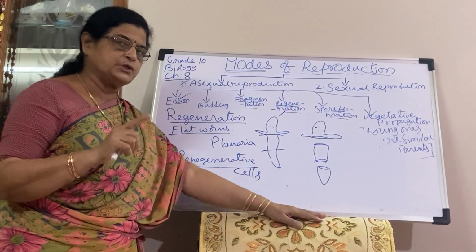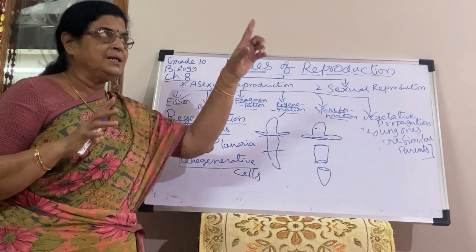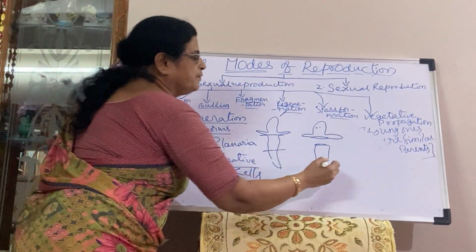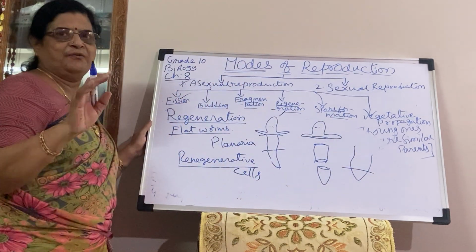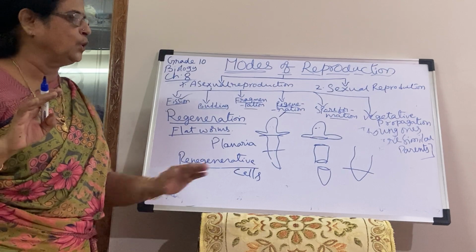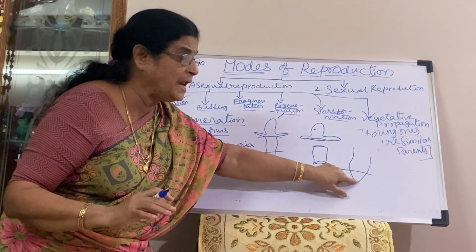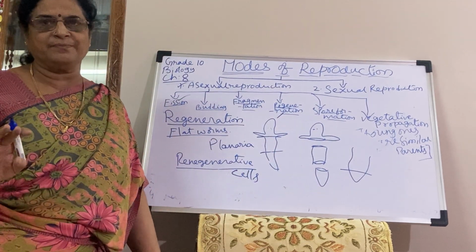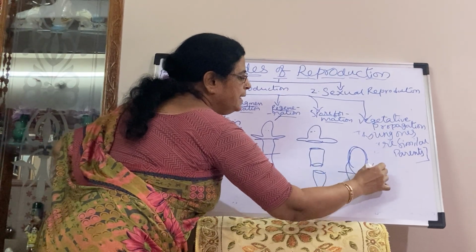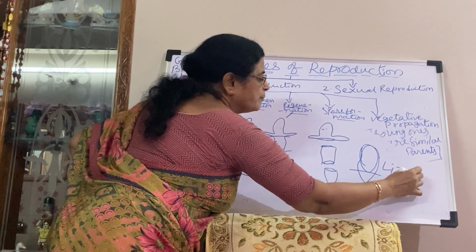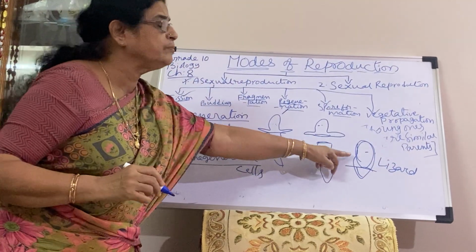I will tell you one example, children. In multicellular organisms like the wall lizard, sometimes we observe that accidentally the tail gets cut off. But in that case, the body part can develop the tail part, but the tail part cannot develop the body part. See here, if you observe the multicellular wall lizard, the tail part cannot develop the body part, but the body part can develop the tail part.